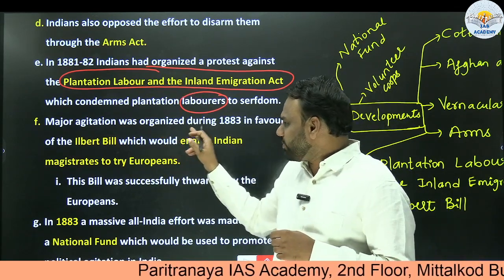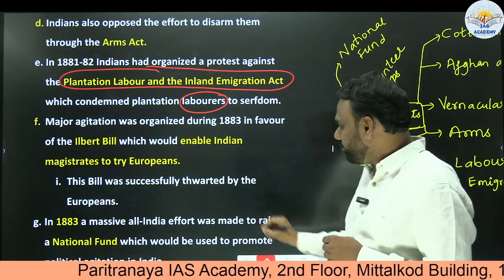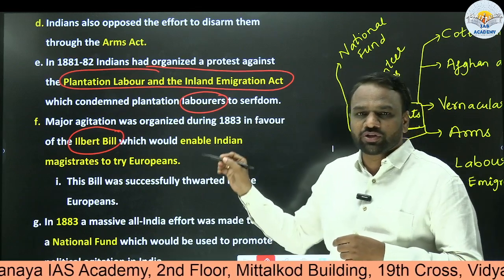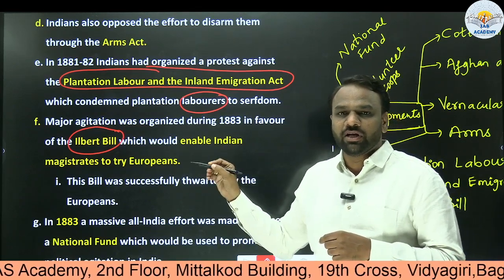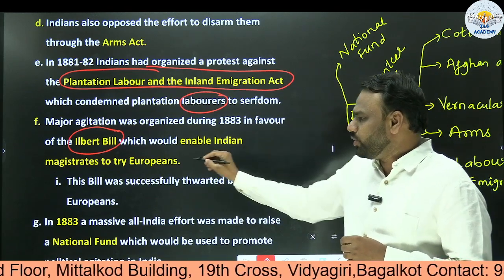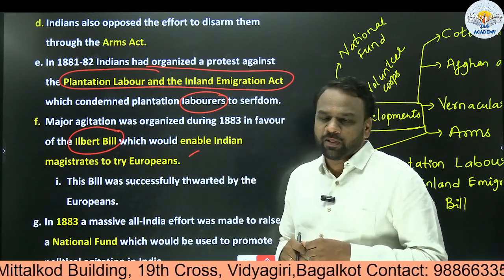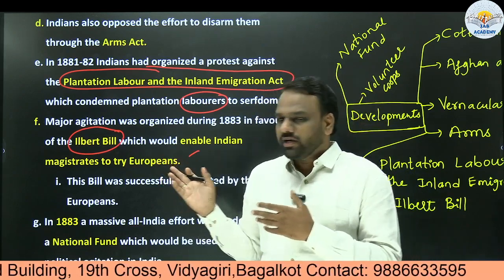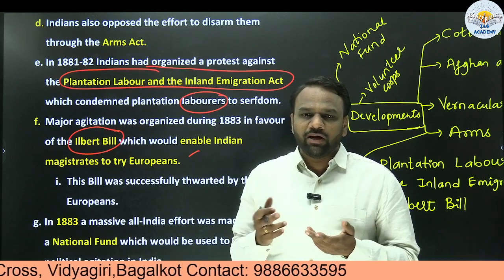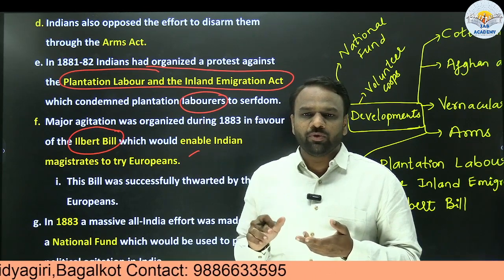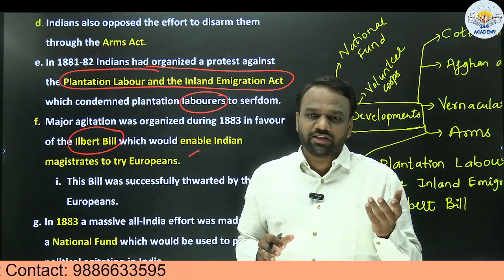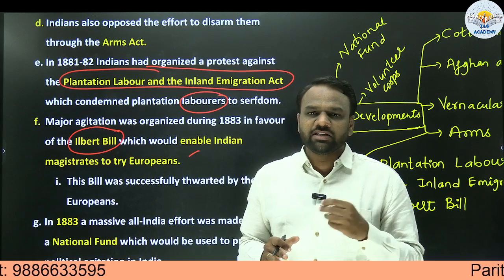A major agitation was organized during 1883 in favor of the Ilbert Bill. This Ilbert Bill controversy is very important, and a question on this has also been framed in UPSC Prelims 2013. So what is this Ilbert Bill controversy about, which could enable Indian magistrates to try Europeans? What does it mean? Magistrates here means judges. Before independence in India, there were Indians as well as Europeans residing in India. Also, when it comes to judges, a judge can be a European judge or an Indian judge. So even Indian judges were there.